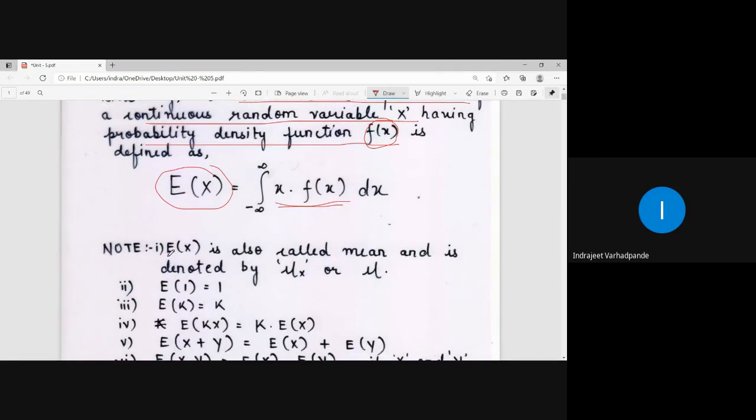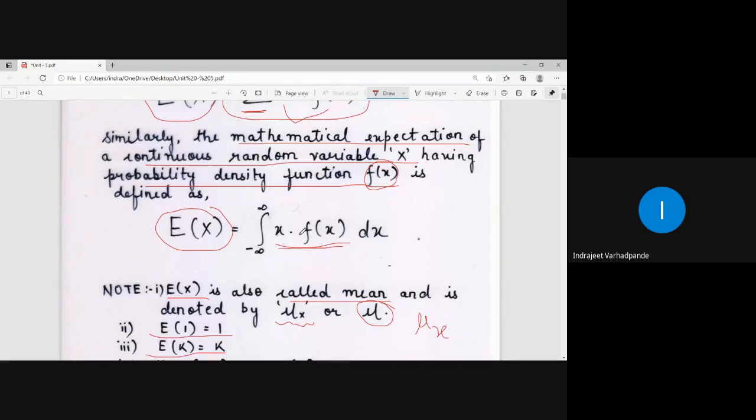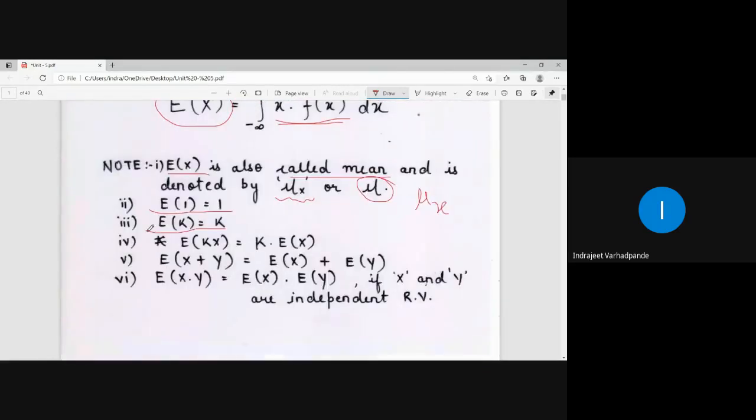Note, expectation of x is also called the mean or average or arithmetic mean, which I mentioned, and which is denoted by mu, or as we are calculating the expectation for the random variable x, it is denoted by mu suffix x. X denotes the random variable notation. Expectation of 1 will always be 1. Expectation of k will be k itself. Expectation of 1, that is 1 multiplied by its probability, is going to give you the answer 1. Expectation of k will always be k.